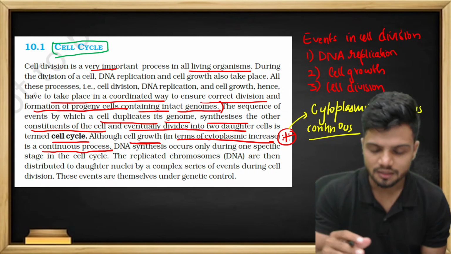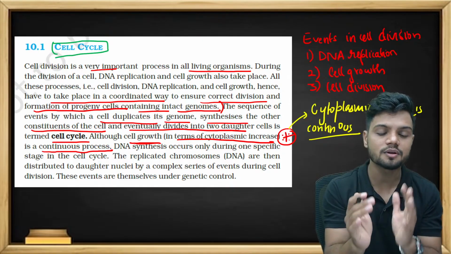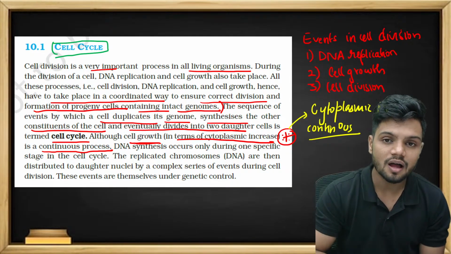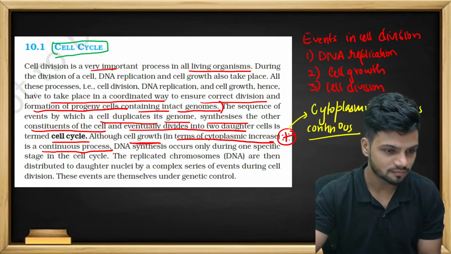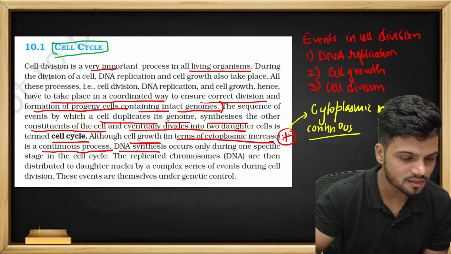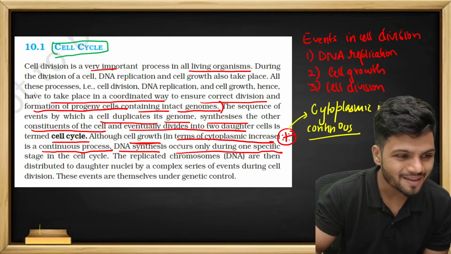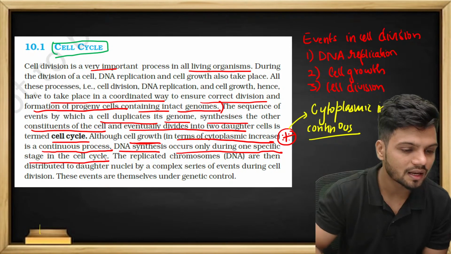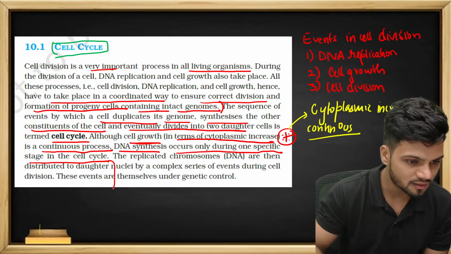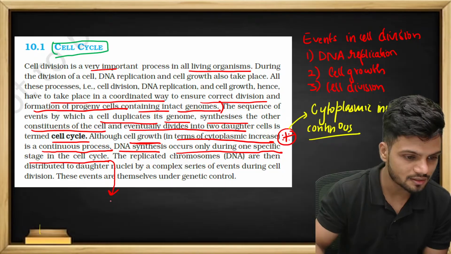But remember students, the cytoplasmic increase is a continuous process, but when the actual replication is happening, see this, DNA synthesis occurs only during a specific stage in the life cycle. The specific phase they're talking about is none other than the S phase.